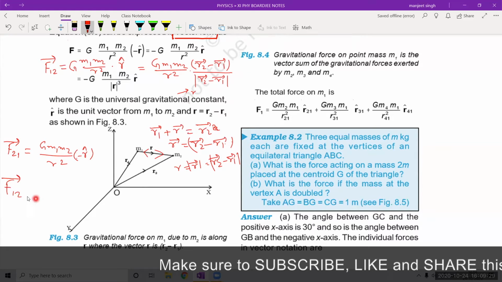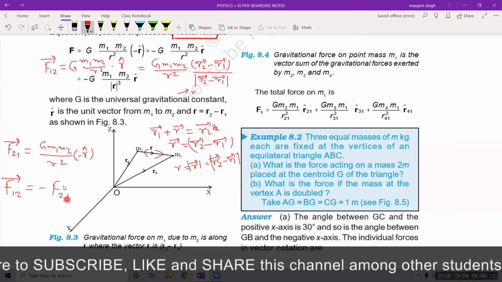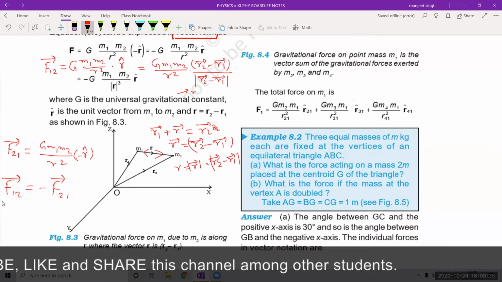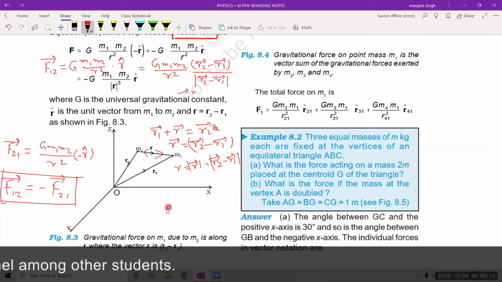F12, the force on 1 by 2, is equal to minus the force on 2 by 1. Newton's third law is applied here. Understood?